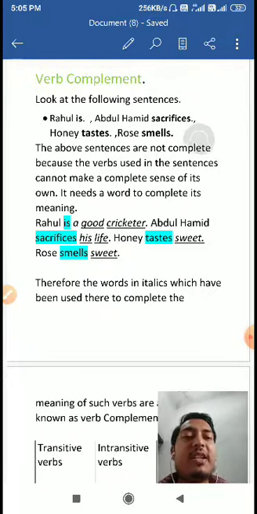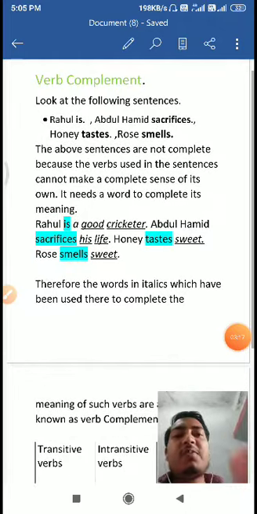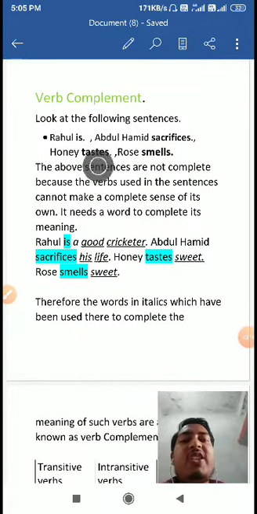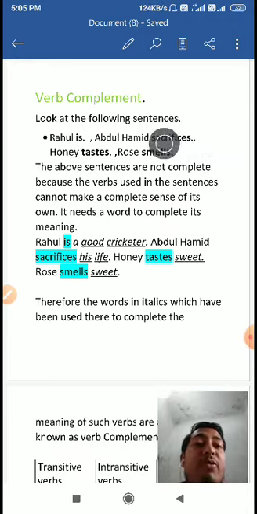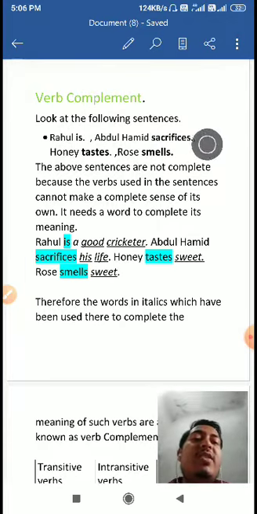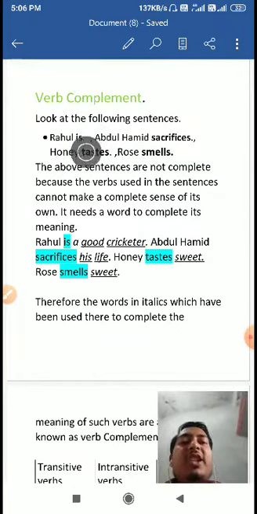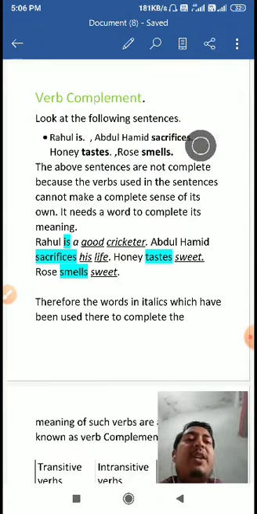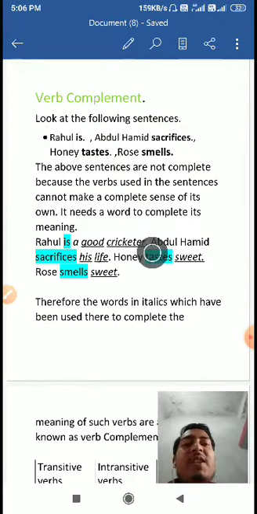We would have to explain how the rose smells. We cannot leave it just by saying honey tastes. We would have to say something else after that. Abdul Hamid sacrifices what? We would have to mention that here. This sentence is incomplete. Just like that, Rahul is is a totally incomplete sentence. We would have to add something here. So these verbs are incomplete without a word after them. They need a word here to complete their meaning, and that word will be known as verb complement.